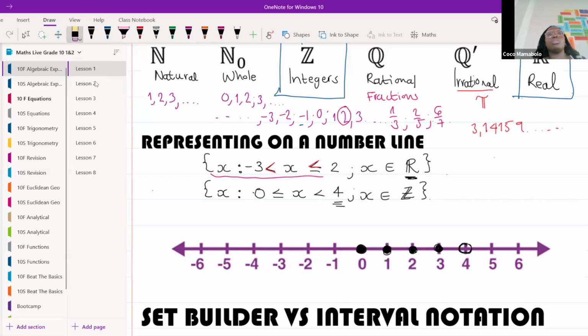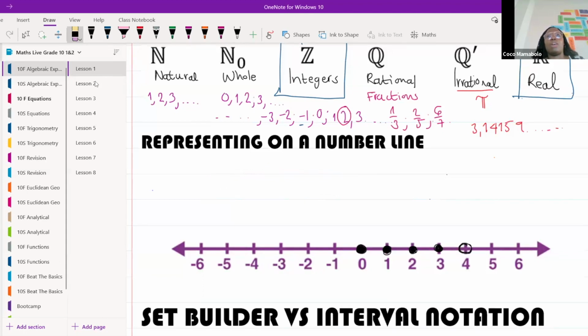I want us now to focus on interval notation. We're going to talk a bit about interval notation. Now, I want to preface this by saying that interval notation is for real numbers.